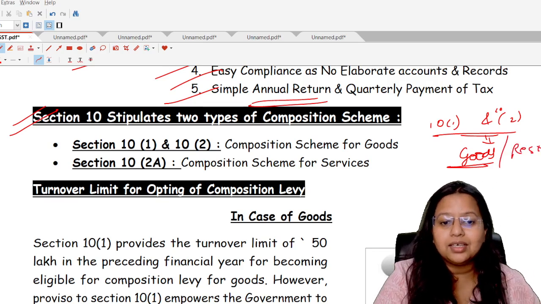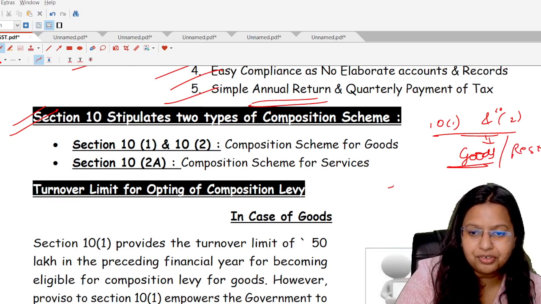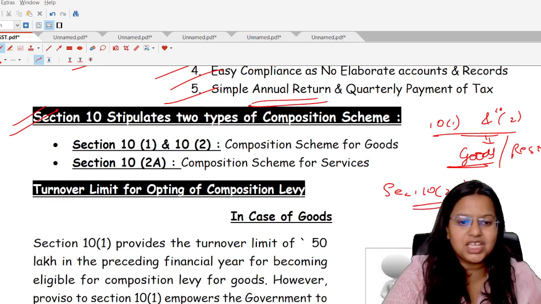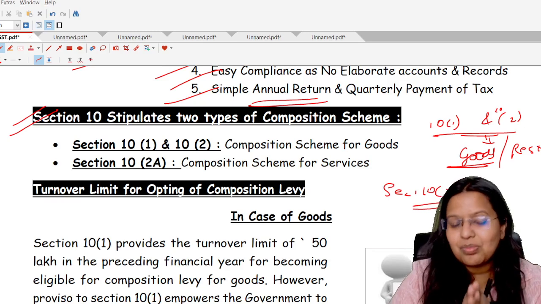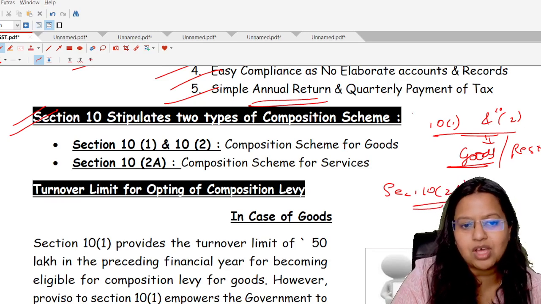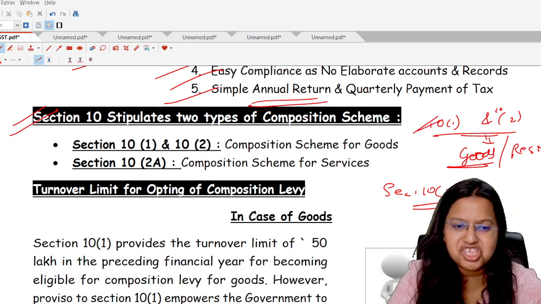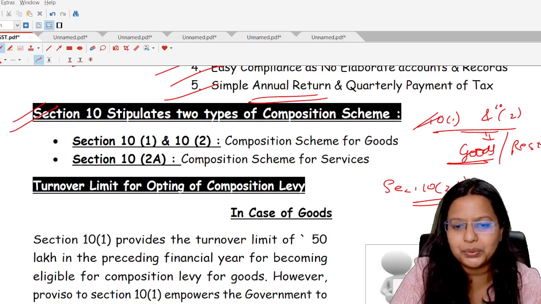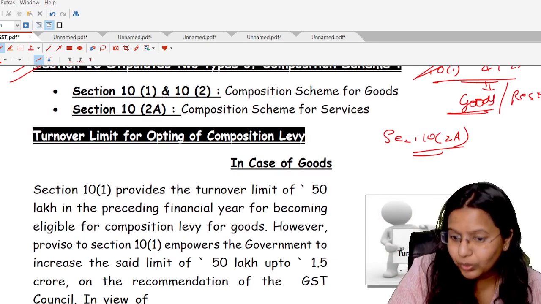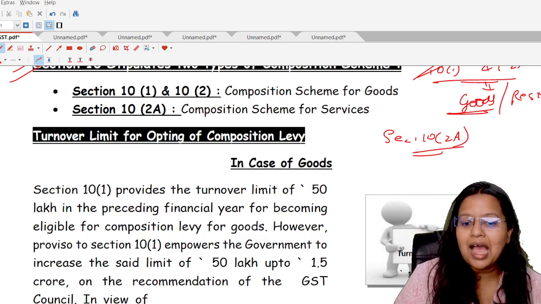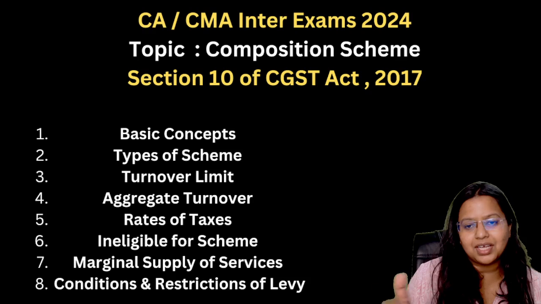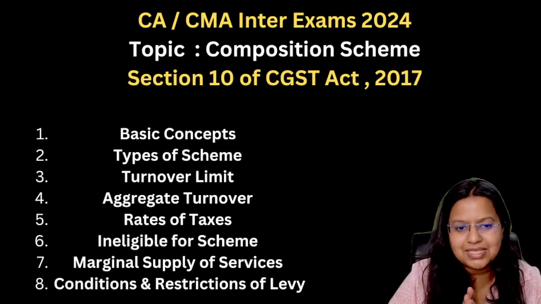And then a new subsection has been introduced, section number 10, subsection number 2A, in which all the categories of service providers have been covered, except the restaurant service providers, because they have already been covered in section number 10, subsection number 1 and subsection number 2. So, with this part, we have covered the second subtopic also, that is how many types of composition scheme there are.